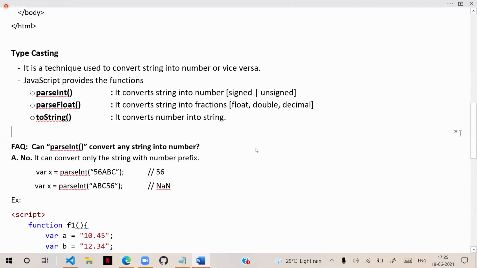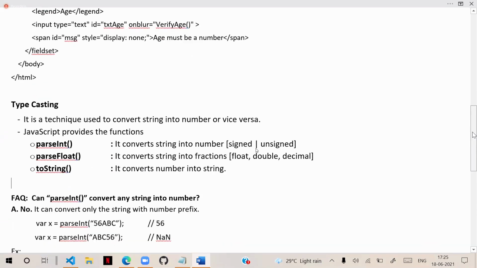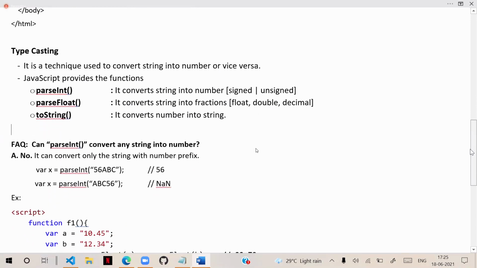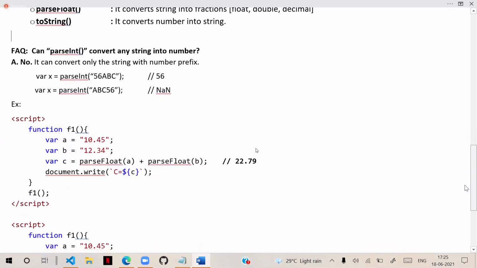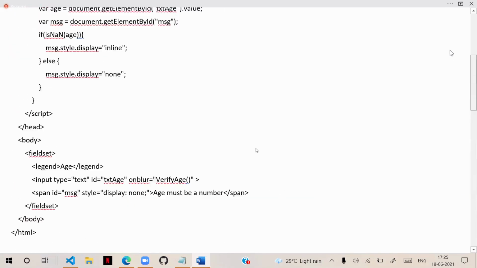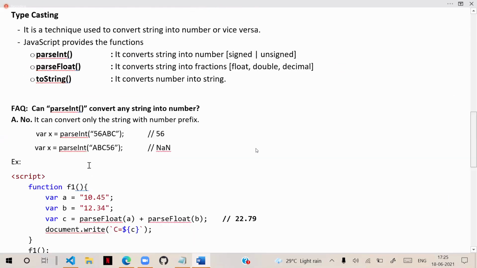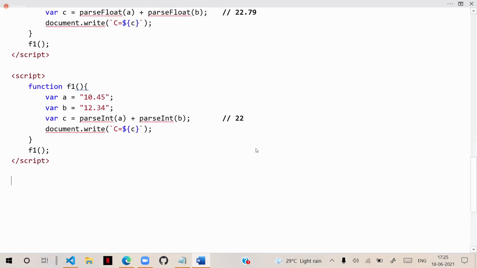You convert a number into string so that you will not allow any accidental calculations or manipulations on that, because you are just using it for presentation. So these are all the basics you have to understand for validating and working with strings and handling numbers.